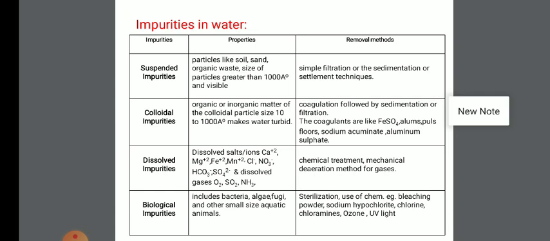So these are the four types of impurities in water: suspended, colloidal, dissolved, and biological.